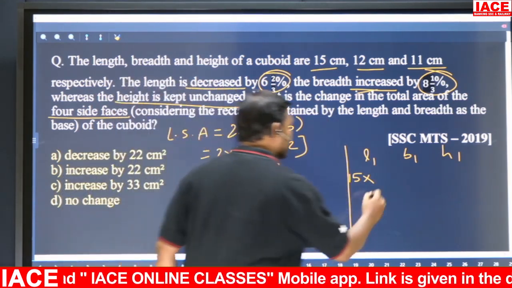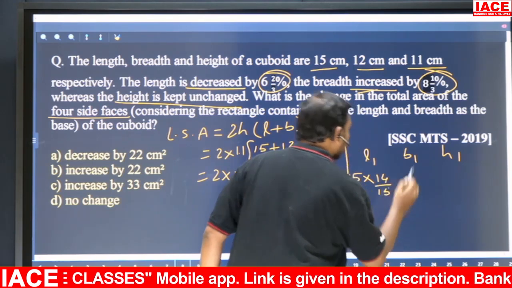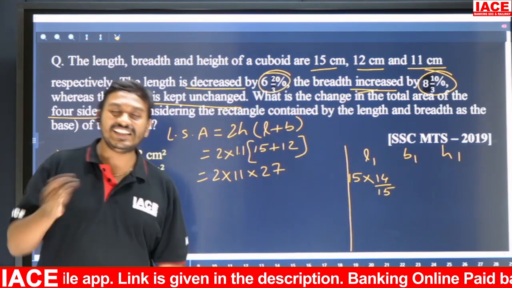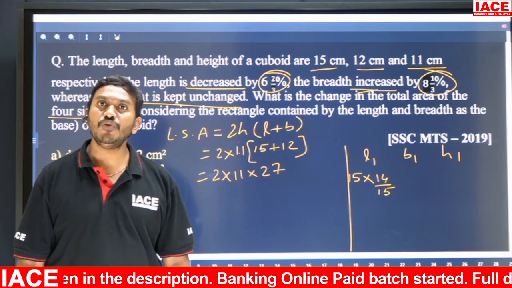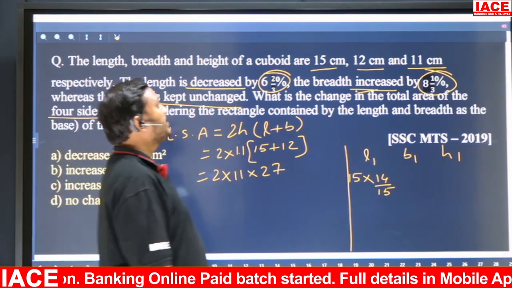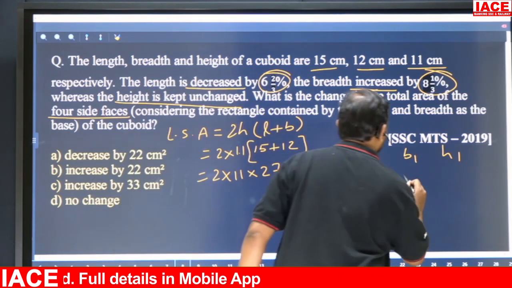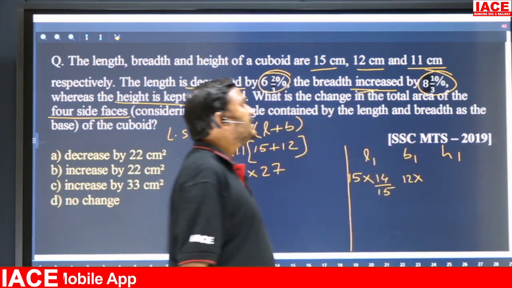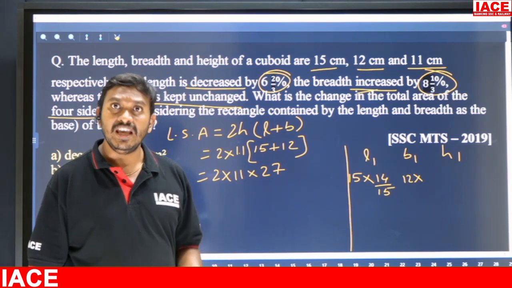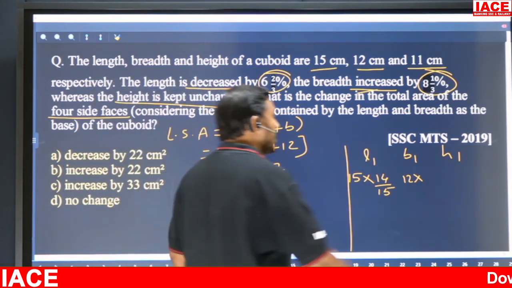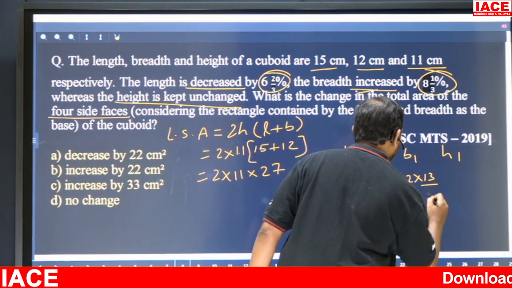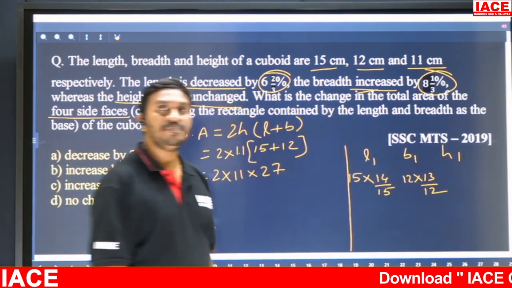Percentages we'll discuss. 14 by 15. So 6 and 2 by 3% decrease means the fraction is 14 by 15. Similarly, breadth is increased by 8 and 1 by 3%. What is the breadth? 12 into the increase of 8 and 1 by 3% means what fraction? 13 by 12, right?